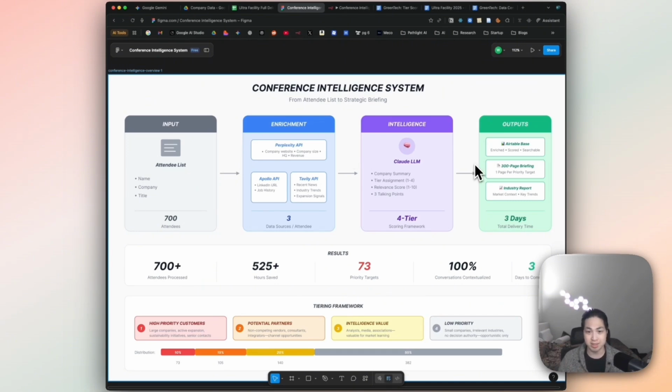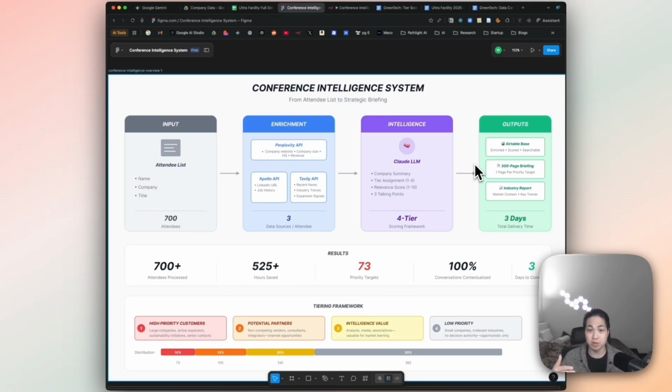Here are the three outputs that I produced. The first one is Airtable, which was a central repository that contains all of the individual data that we started with, but populated with all the enriched data that we got from the different APIs. It also has a summary from the LLM that was plugged in, and ultimately created a central repository that the client can quickly look through on their phone to pull relevant information.